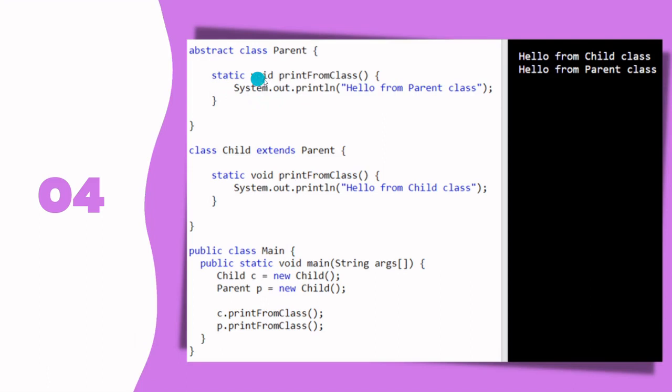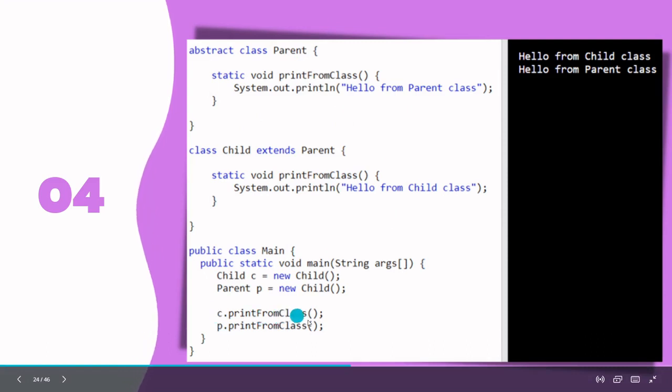Even if the signature of both the methods is the same, it would still be treated as this method belonging to the child class and that one to the parent class, right? This won't be considered as overriding, but it's allowed. As you can see, I'm trying to print c.print from the child class and p.print from the parent class.